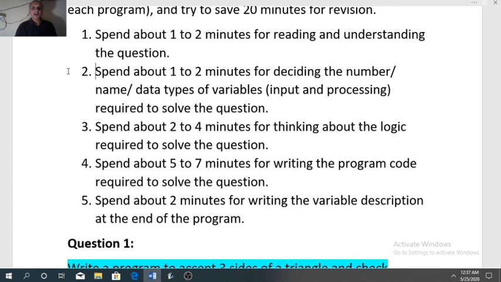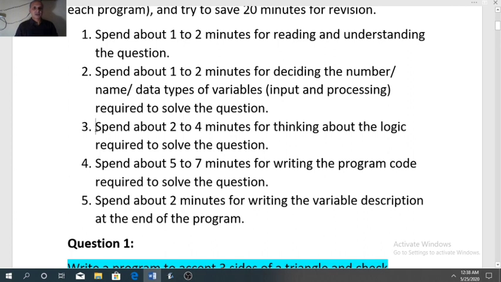There are 2 types of variables, input variables and processing variables. So after reading the question 1 or 2 times, you will get an idea how many values you need to take from the user, that is input variables, and for designing the logic which extra variables are required, that is processing variables.